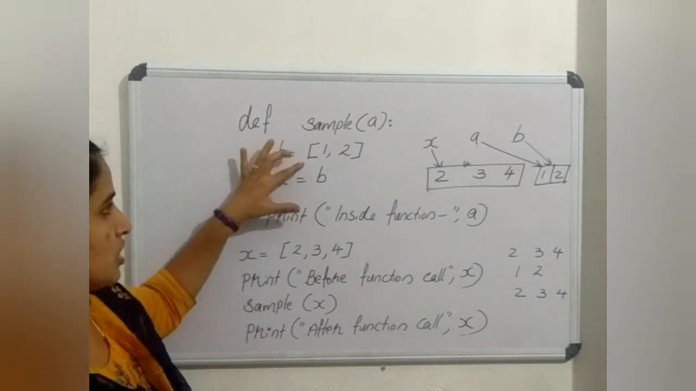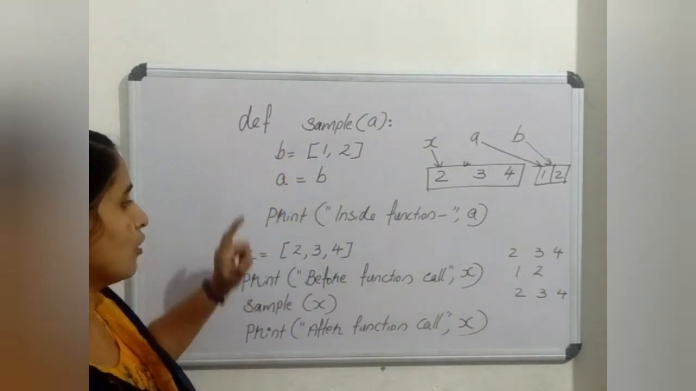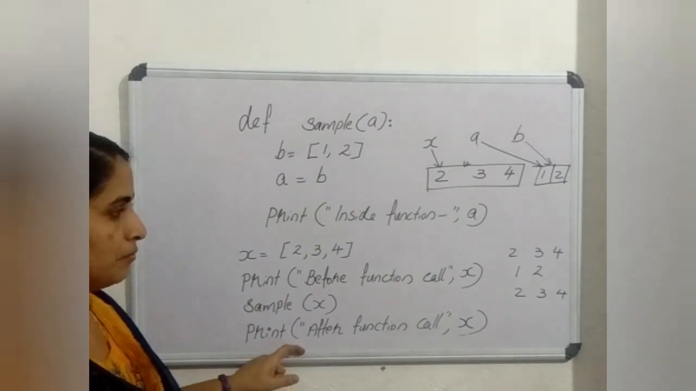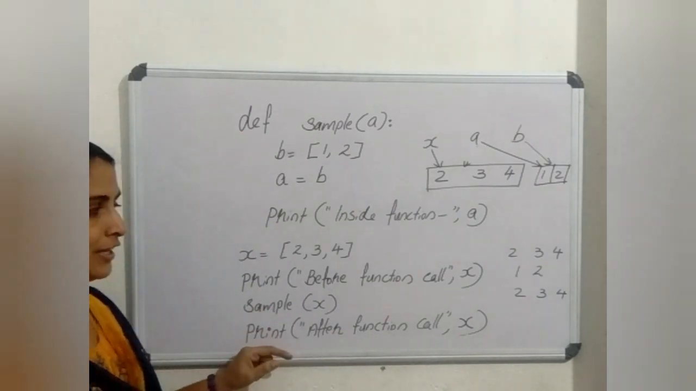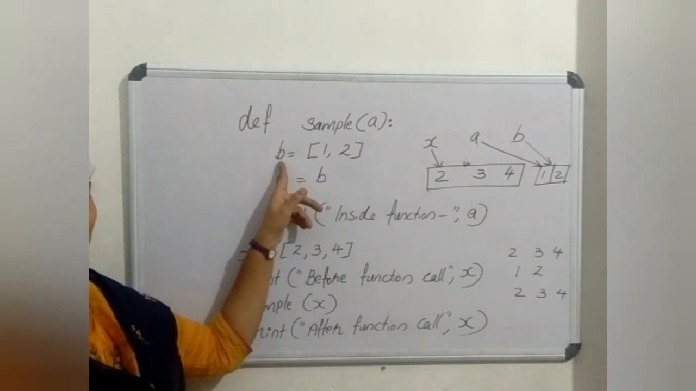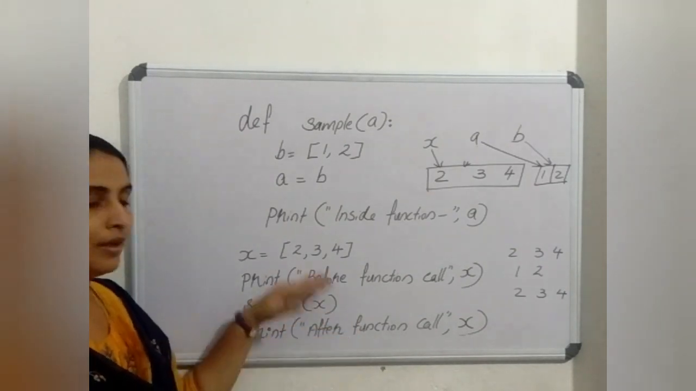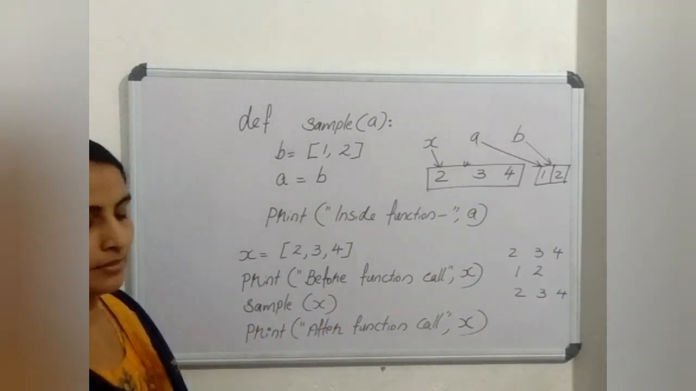Even though I made some changes here by assigning another variable, those changes are not reflected back here. Because in a mutable data type, if you are assigning a new variable to the formal parameters, the changes are not reflected back to the main program segment.